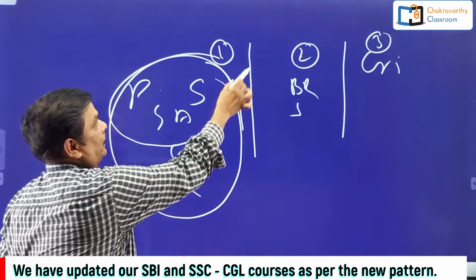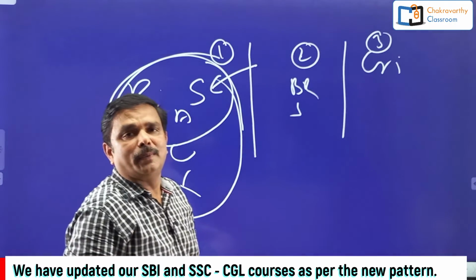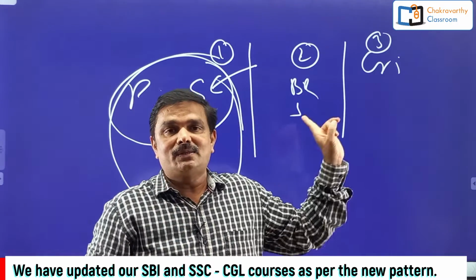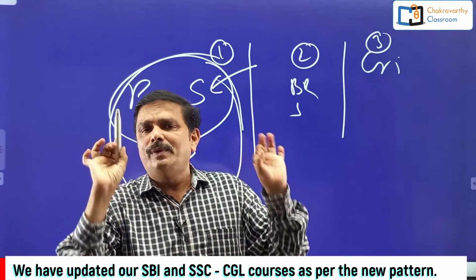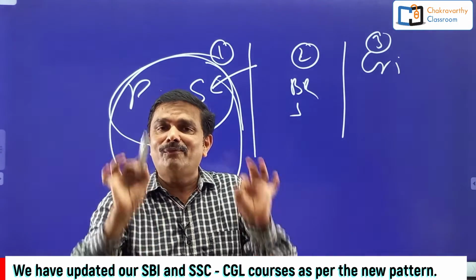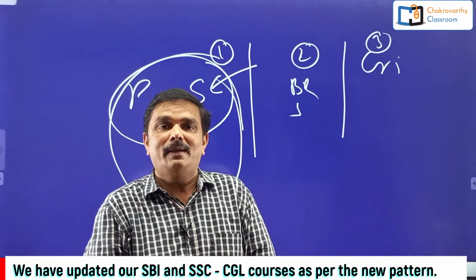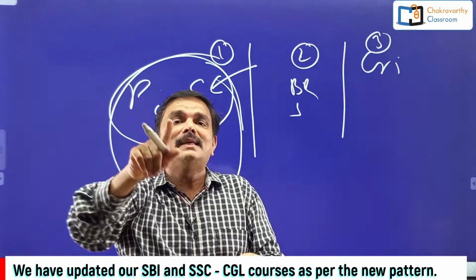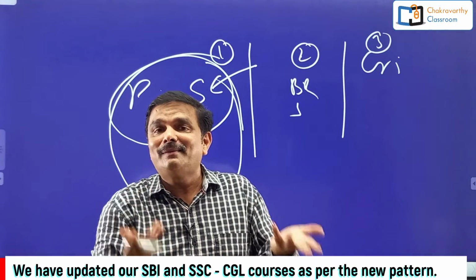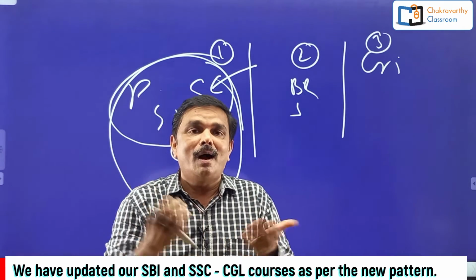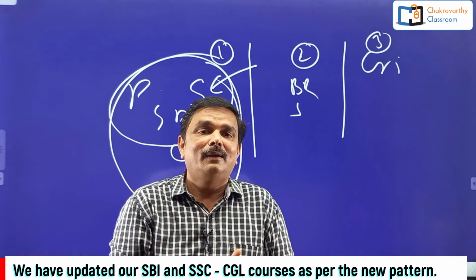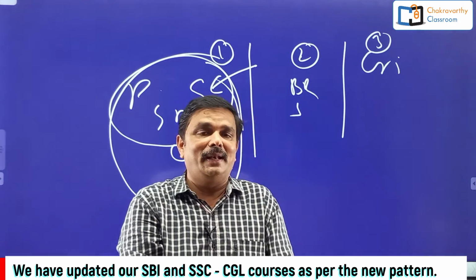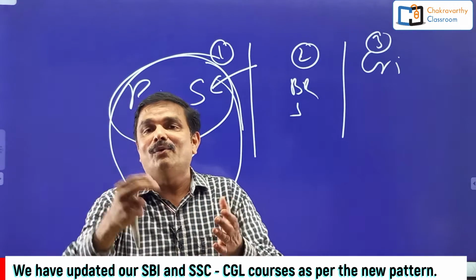First you start with puzzle and seating arrangement from the basic level. Even if you have touch with these questions, don't go with your own methods. You just learn from experts. That is important, because when the beginning is good, the ending will always be the same way. When you are not beginning things in the right way, how can you expect the ending? When you have started with the wrong beginning and the result is not in your favor, generally what happens?